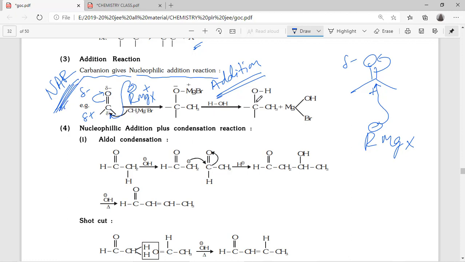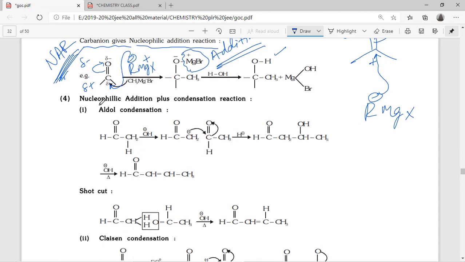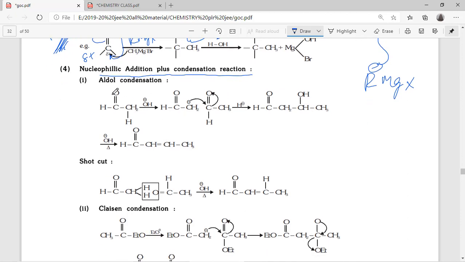Later you will learn this in the respective chapters. In hydrolysis, H plus will replace MgBr plus, so that H will form. Okay, now the topic here is only how this carbanion is attacking, that is only nucleophilic addition plus condensation reaction. Nucleophilic addition plus condensation is a very important class 12 syllabus topic.